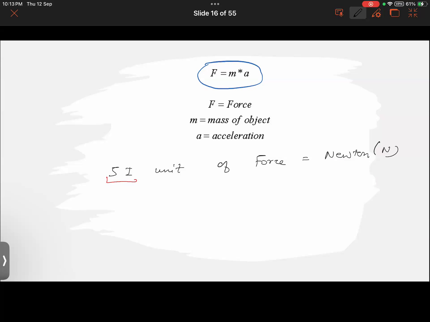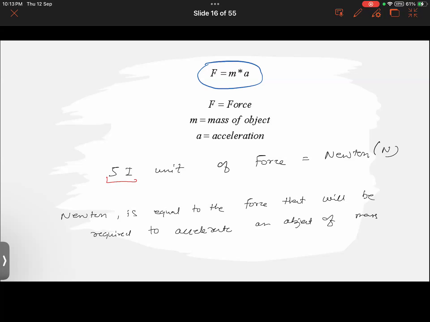So talking about the Newton, this is very important. Newton is equal to the force that will be required to accelerate an object of mass 1 kilogram at 1 meter per second square.